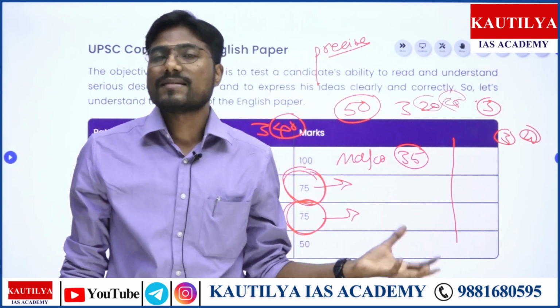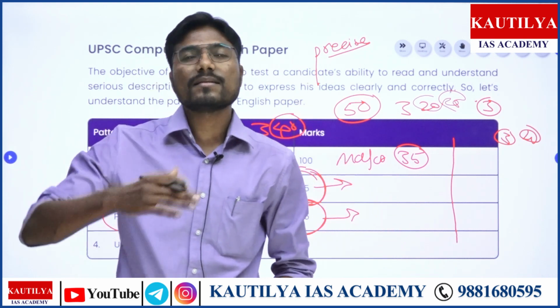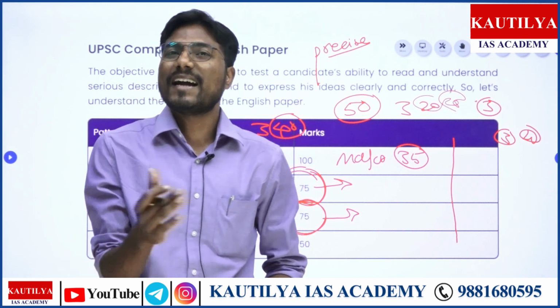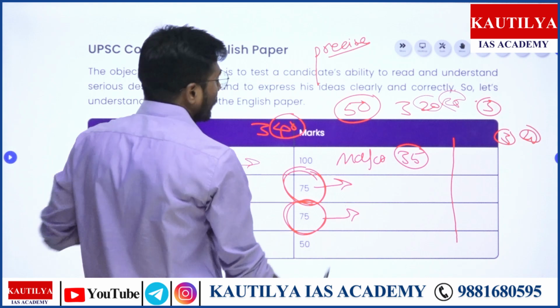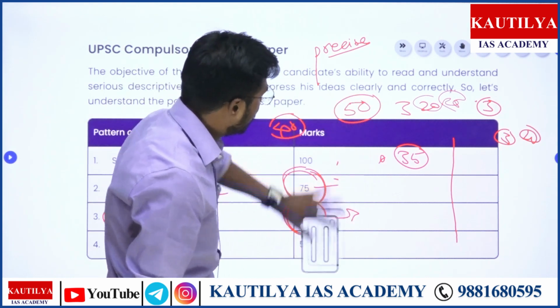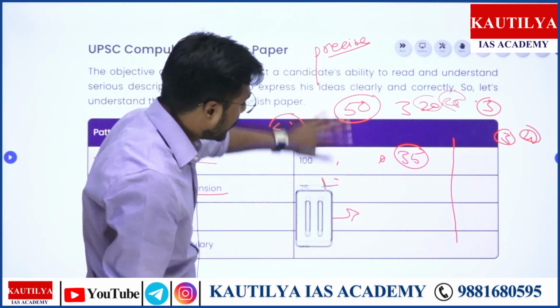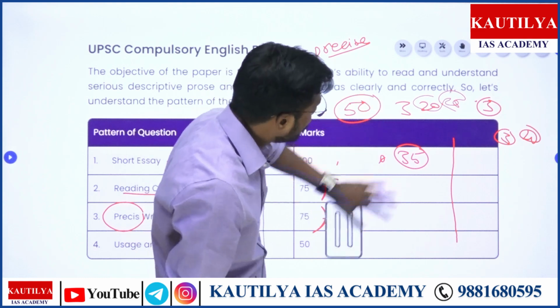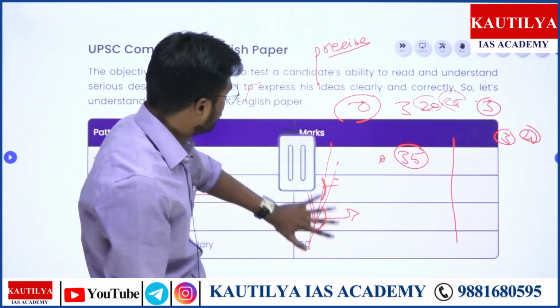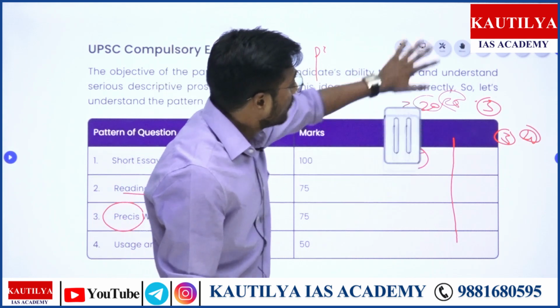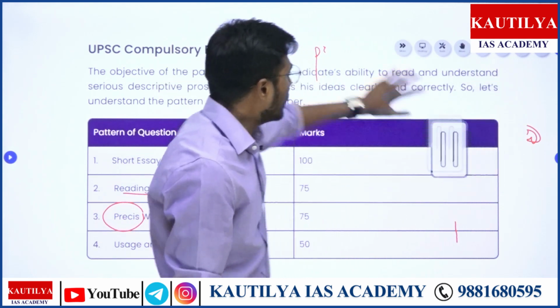And moreover, I'll give you an example, right? Tips and techniques, these are the embedded things, the added things. You just rest assured about it. So with regards to essay, you have 100 marks. When it comes to comprehension, you have 75 marks. With regards to précis writing, you have 75 marks.